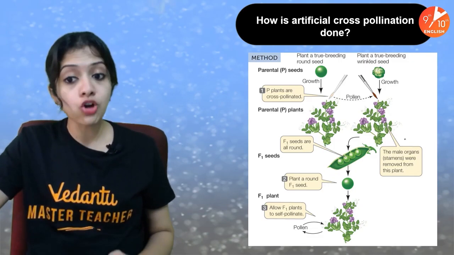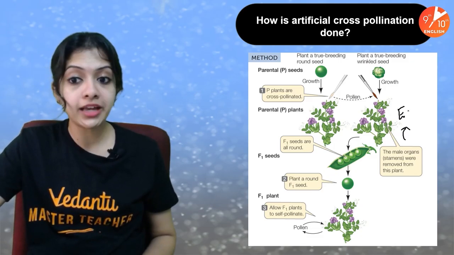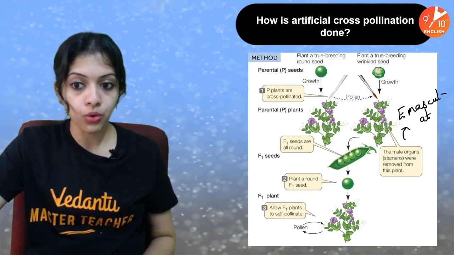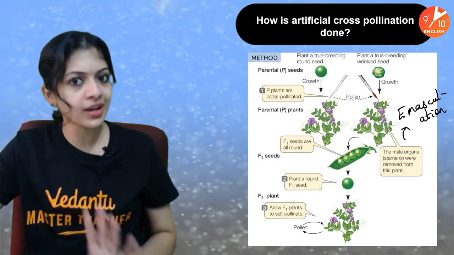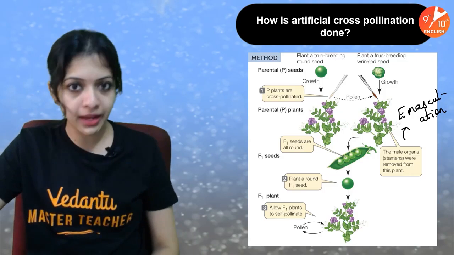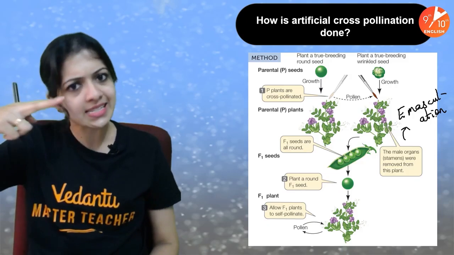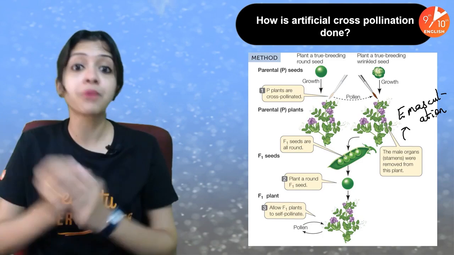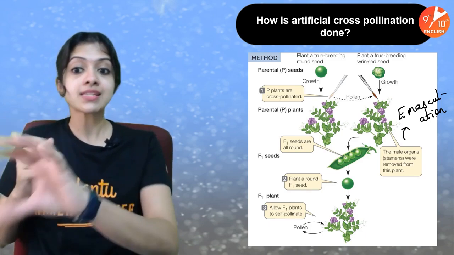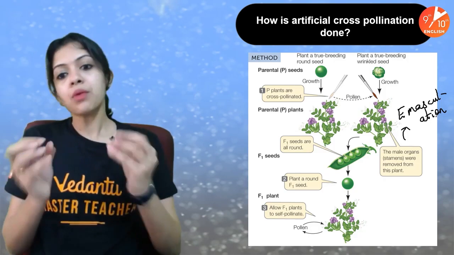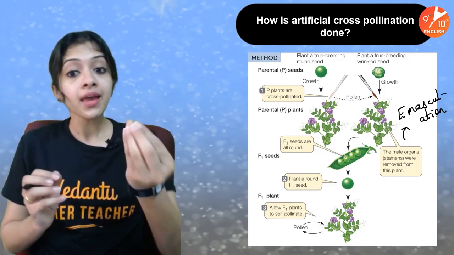We call this process emasculation, removal of the male parts. Basically removing the masculine parts of this plant is what we mean by emasculation. Basically just simply cutting off the anthers. That's it, so that it doesn't produce pollen grains, and because of that, this plant has got only female reproductive parts in it. So he went about cross-pollinating by choosing,